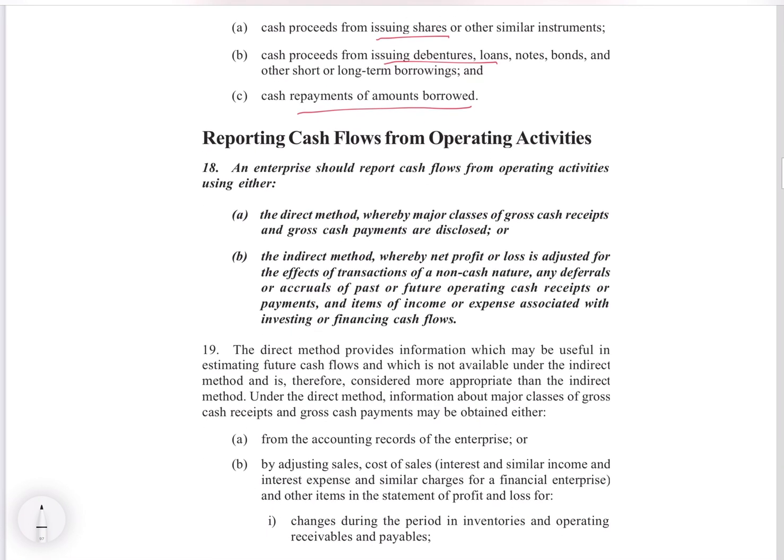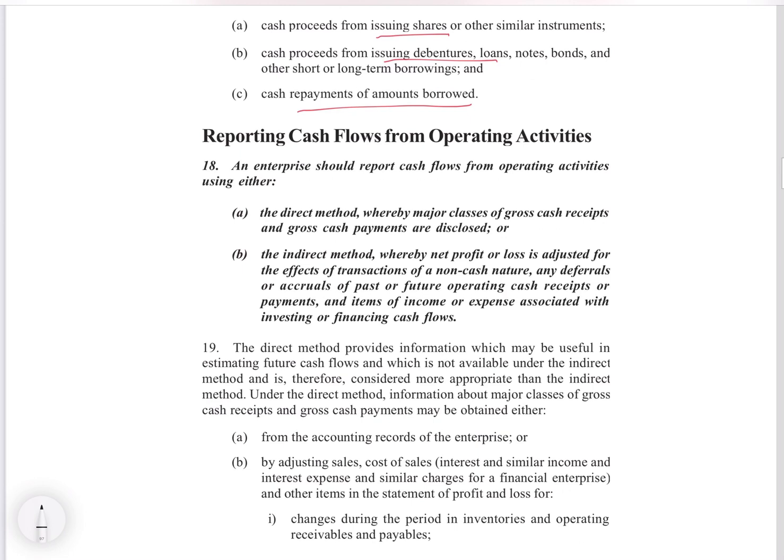So now we understood the terminologies which are used, and which are the major ones. Now how we present your cash flow statement, where we should start, and how it should look is explained here. So, reporting cash flows from operating activities. There are two methods of reporting it, direct method and indirect method. So we are speaking about how to report cash flow from operating activities. Operating activities can be presented in two ways, either direct method or indirect method.